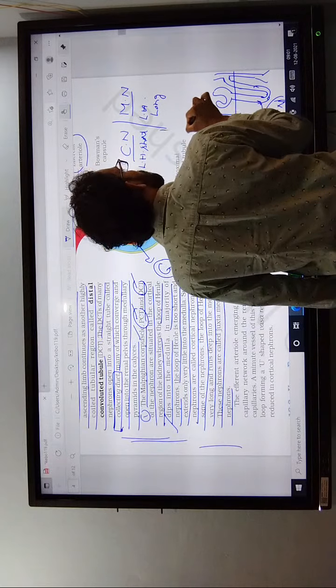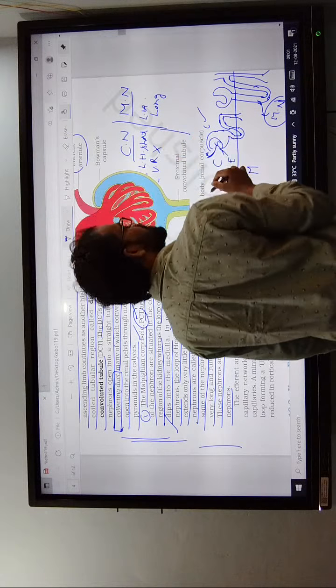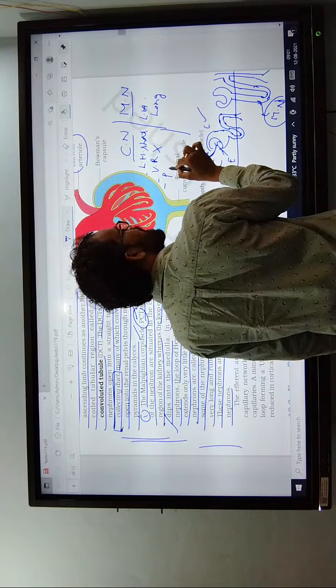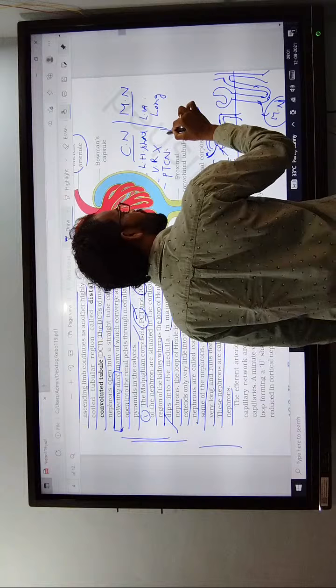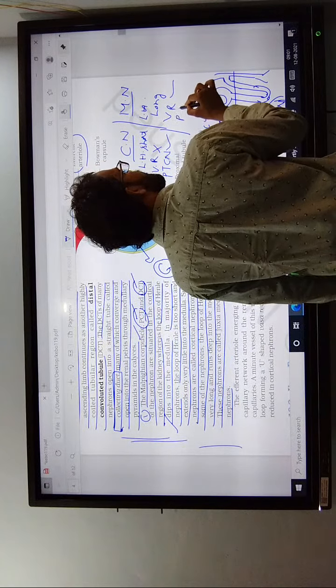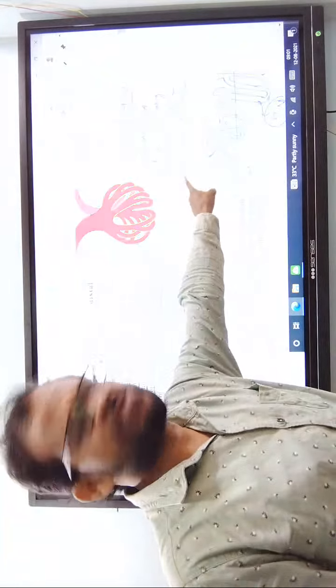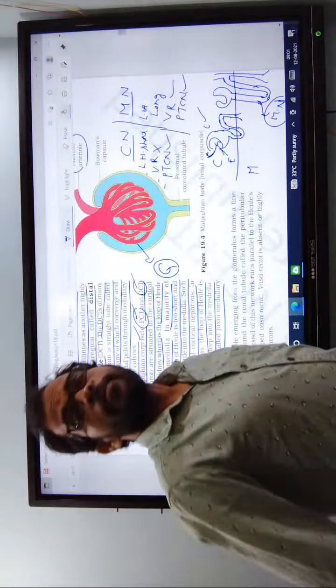Next, in the cortical nephrons the vasa recta is absent but the peritubular capillary network is present. But here the vasa recta is present, and the peritubular capillary network is also present. That is the main difference between cortical nephrons and medullary nephrons.